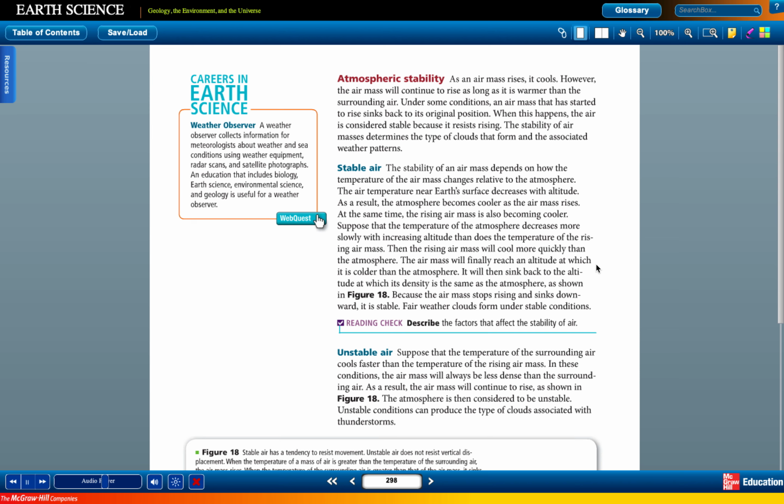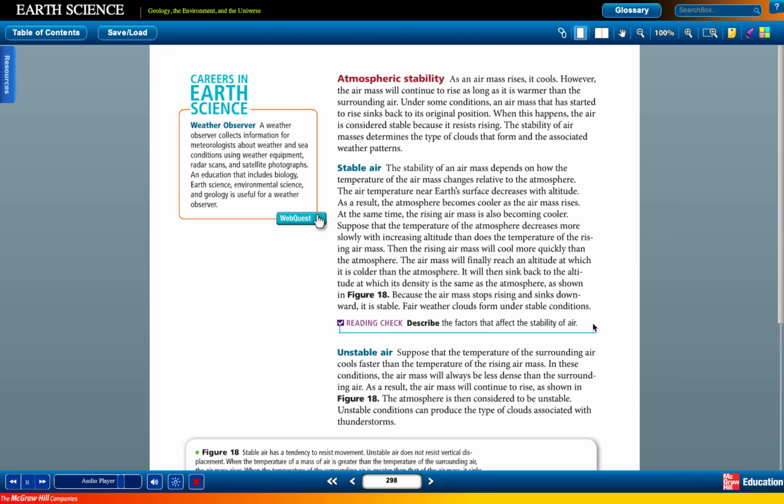It will then sink back to the altitude at which its density is the same as the atmosphere, as shown in Figure 11.18. Because the air mass stops rising and sinks downward, it is stable. Fair weather clouds form under stable conditions. Reading check. Describe the factors that affect the stability of air.